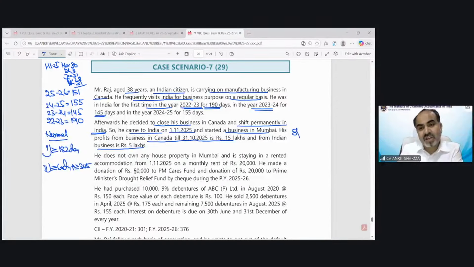And if it is a special case, then we have to check. The first one is for outside India, so that is not applicable. The second and third we have to check, and then we have to check the deemed resident case also. So what is your opinion, students? Normal or special case applicable? And the reason also?